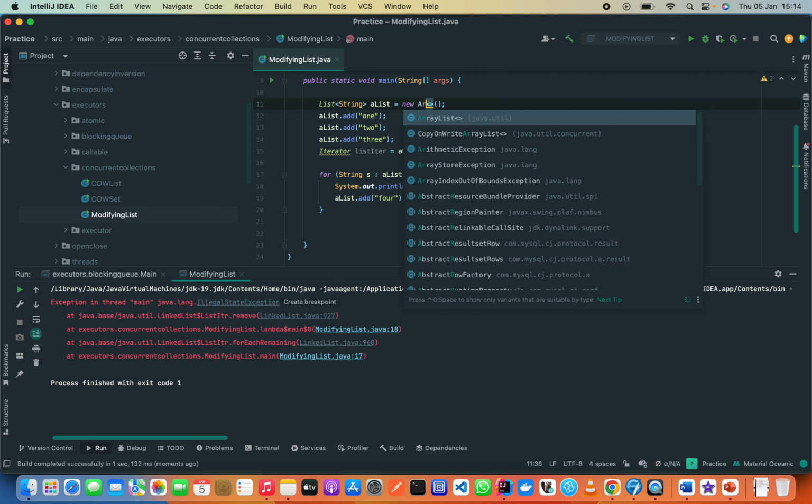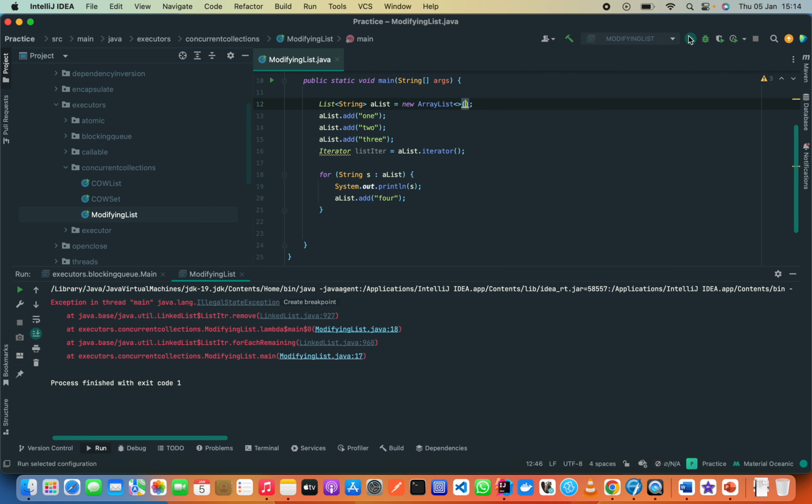Okay, let's put array list here and run this code. We see that we also get the exception, because iterators are not thread safe, they will not allow you to perform this operation. You are still accessing it, but at the same time you want to add something to it.